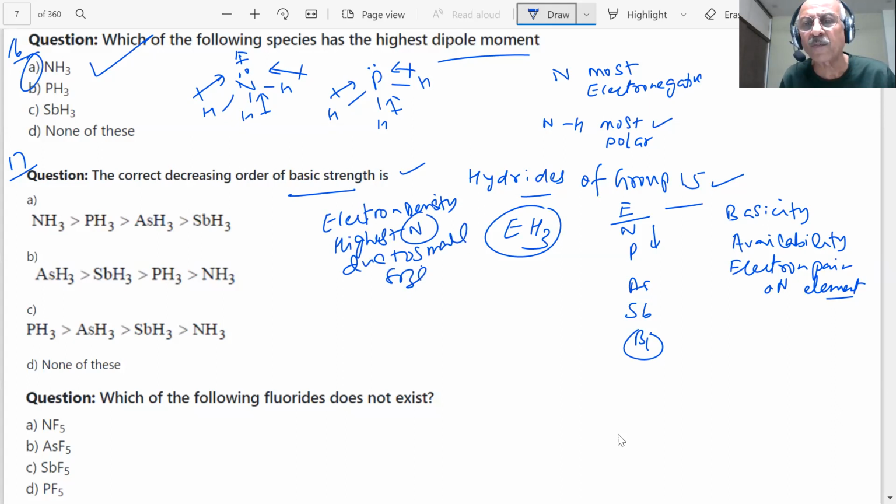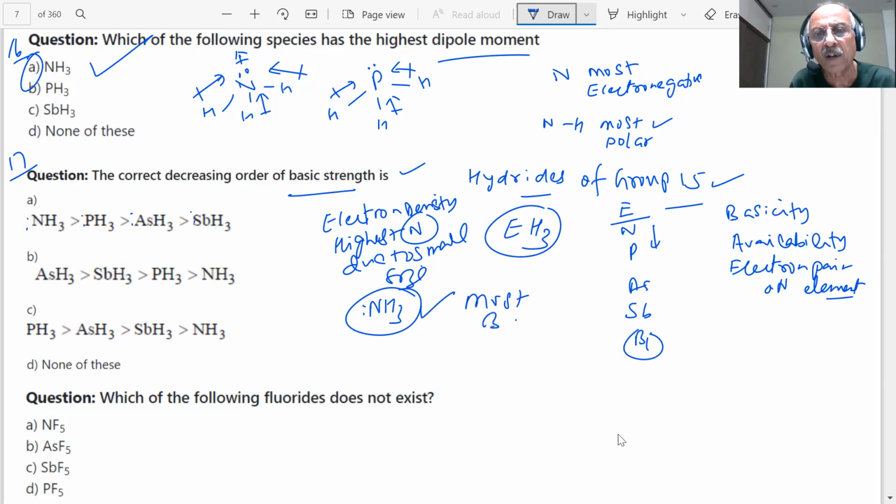As the size increases, the charge density will decrease, student. Basicity will decrease. So what will be the correct answer, student? Ammonia will be the most basic. This has a lone pair of electrons. All have lone pairs of electrons. But where is it more available? In the case of ammonia. This will be the most basic, student. The correct answer will be this one, NH3. See, this is an important question for the paper, has been asked so many times.